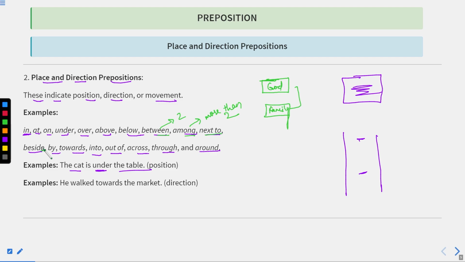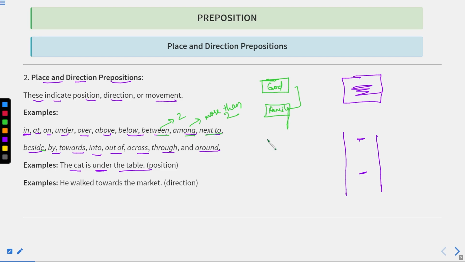Towards means in the direction of something but not the same destination. Into means when the position changes. For example, he jumped into the river, it means from one medium to another medium. When something converts into another thing, we use the preposition into, because into shows the conversion, or when position changes we use into. If I say the boy jumped into the river, it means first he was outside the river and now he has jumped into it, so his position has changed.